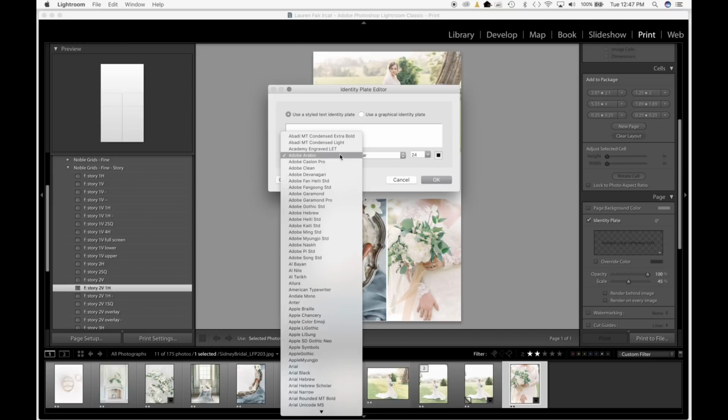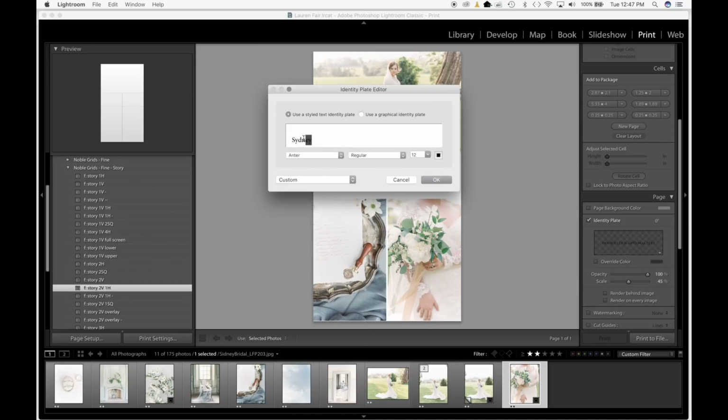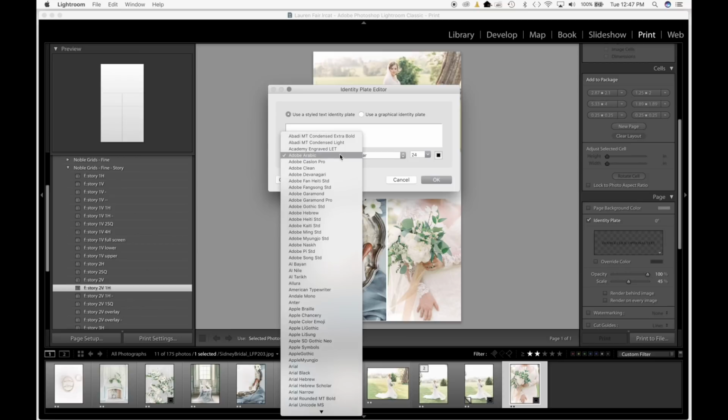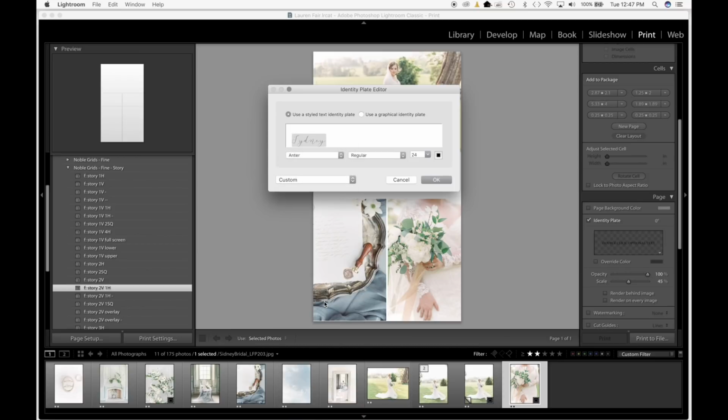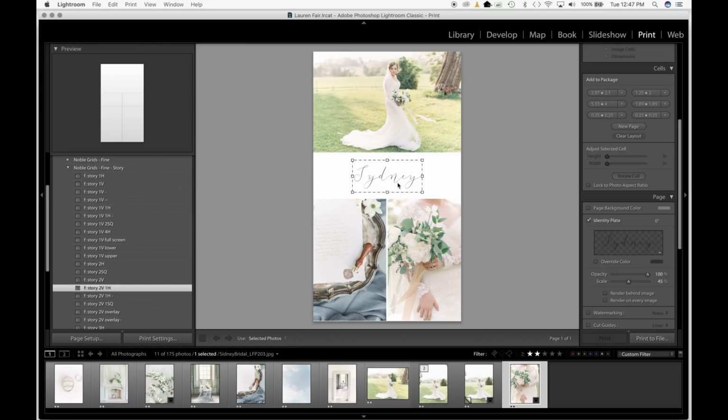And then any of your fonts that you have stored on your computer are going to show up here. So I'm just going to go down and select a font that we typically use for our branding. It is a little finicky, so you do need to make sure that you select it and then click on the font, and that way you'll see it change and you'll be good to go. So I'm just going to click that, and if it feels a little too large, you can either scale it down by dragging it in, or if you want to keep it where it's centered, you can just use this little tool over here to scale, which is really nice and easy. So I'm just going to leave it right about there, and that looks pretty good.